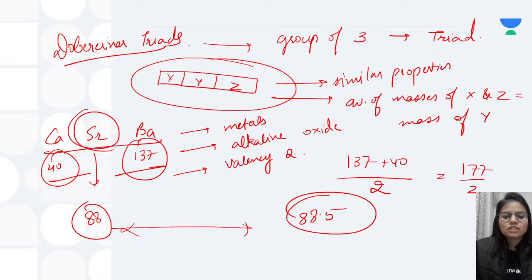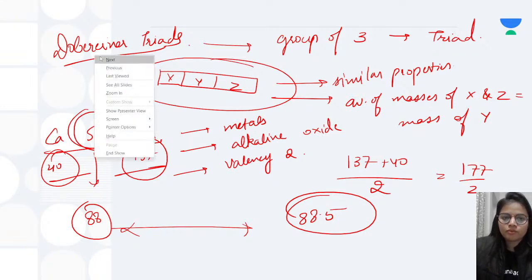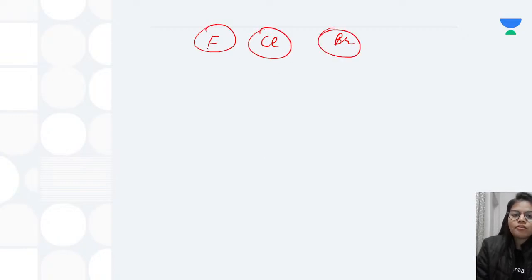But this law couldn't go further because he could only find 3 groups. For example, let's take fluorine, chlorine, and bromine. These are also halogens, also having the same properties. According to Dobereiner's law, the average of the mass of fluorine and bromine should be equal to the mass of chlorine.